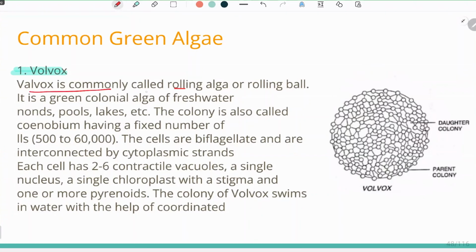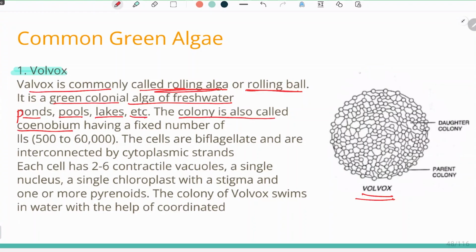Volvox is commonly called a rolling alga because it has a ball-like structure, as we can see in the figure, so it can easily roll. It is a green colonial alga of freshwater ponds, pools, and lakes. It is mainly found in freshwater, not in brackish water, warm water, or deep seas. The colony is also called a coenobium.